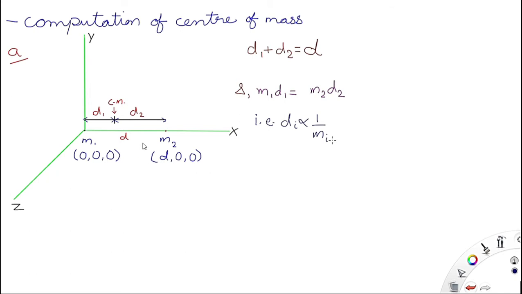Now d1 plus d2 is equal to d, and m1 into d1 is equal to m2 into d2, that is d is inversely proportional to m. It is just like the lever rule. So this is the center of mass, and it is at a distance d1 from m1 and at a distance d2 from m2.